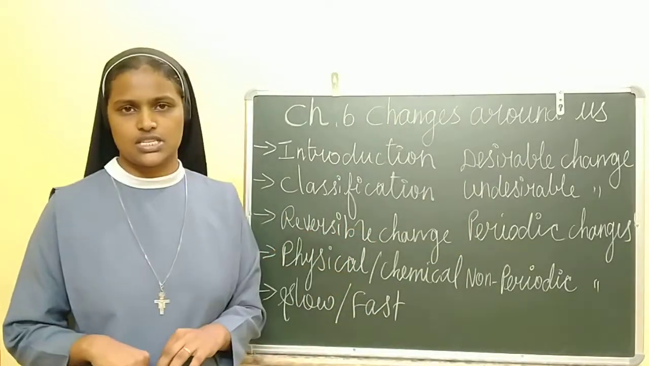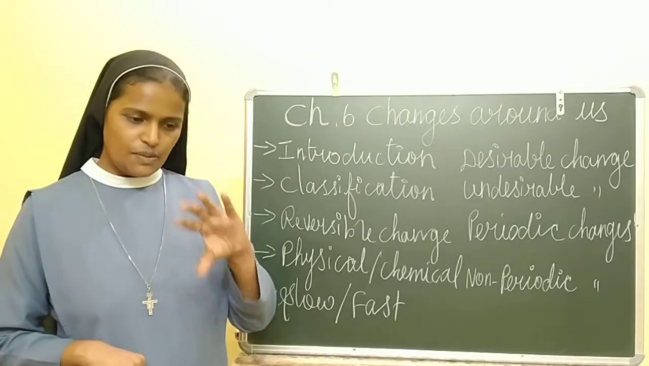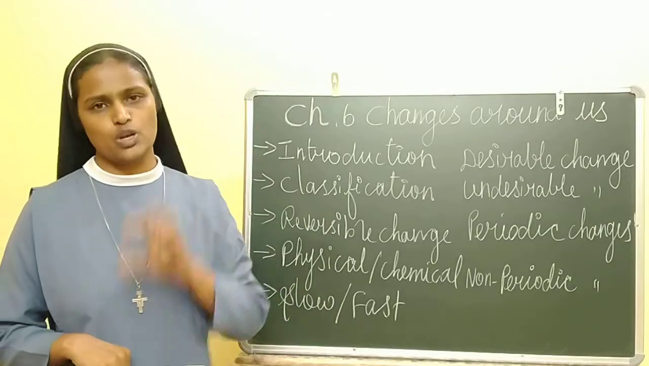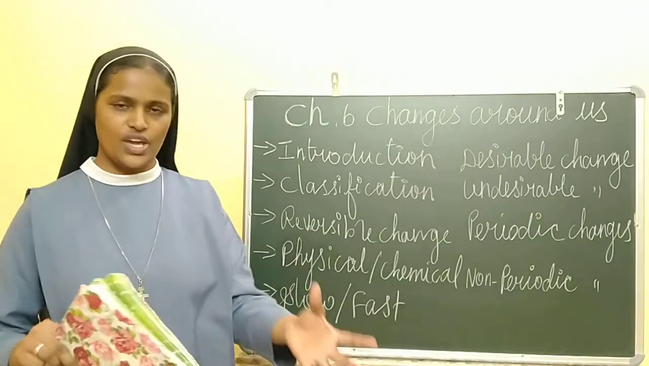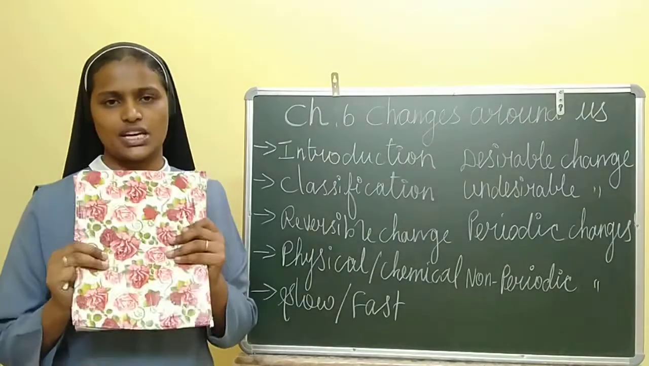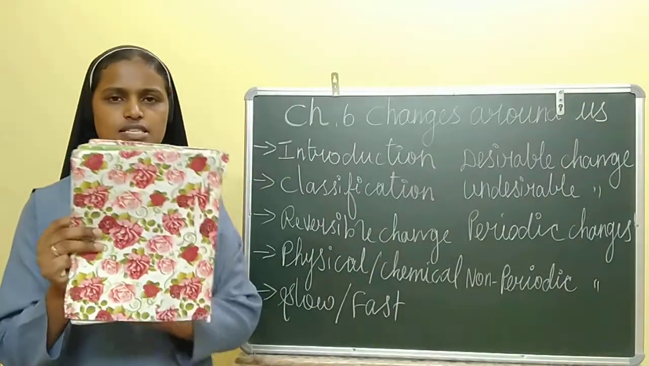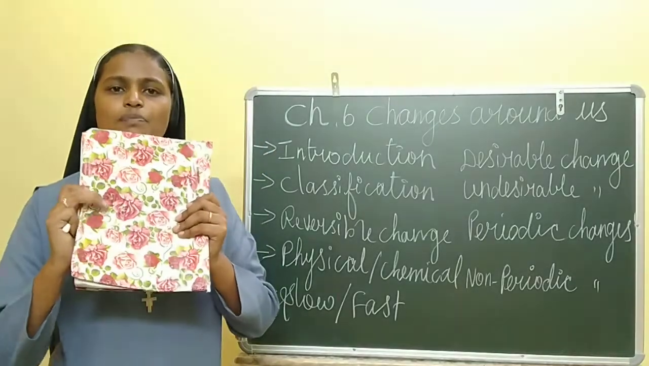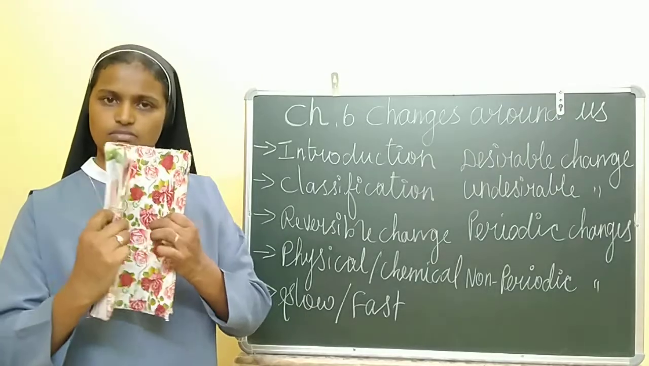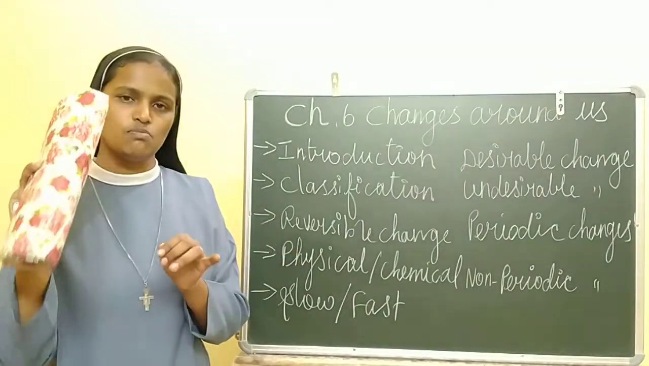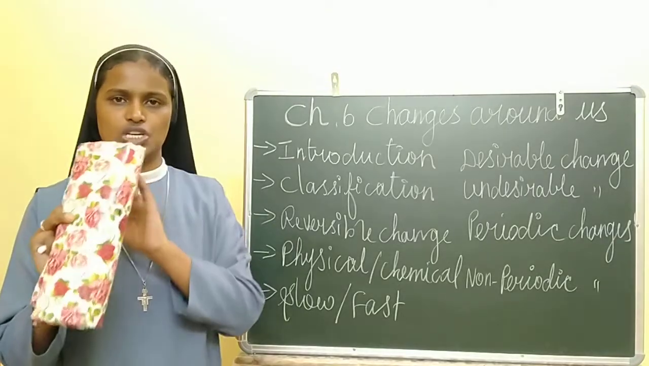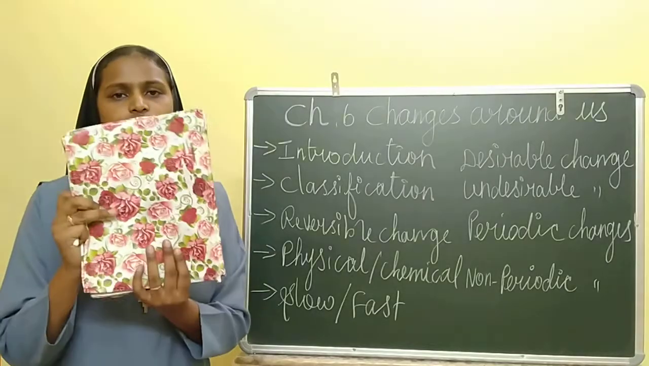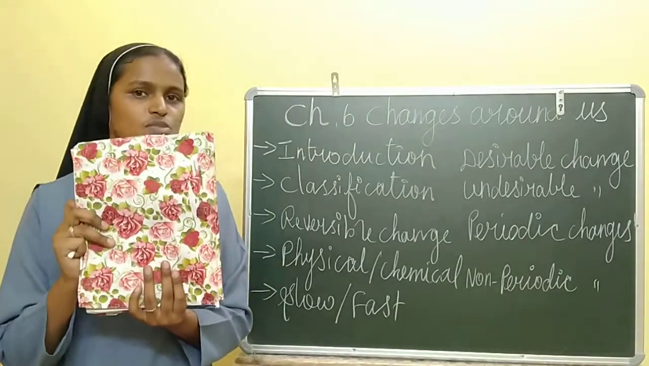So reversible change. Reversible change means the changes will take place, and after that we can bring it back. For example, take a book. The book is in rectangle shape. So I am making the book undergo change. I am folding the book. It undergoes change. After that I can bring it back to the original shape. That is called reversible change.